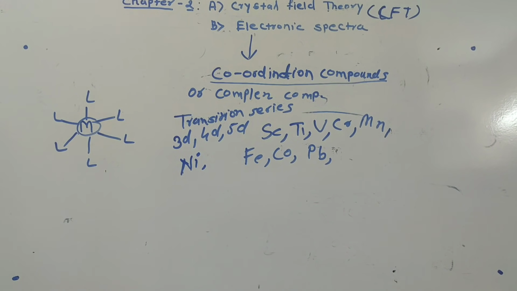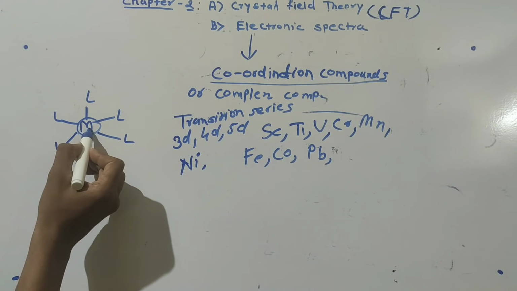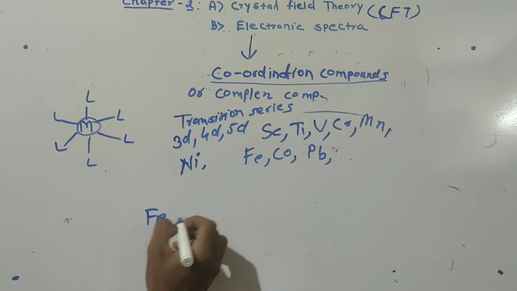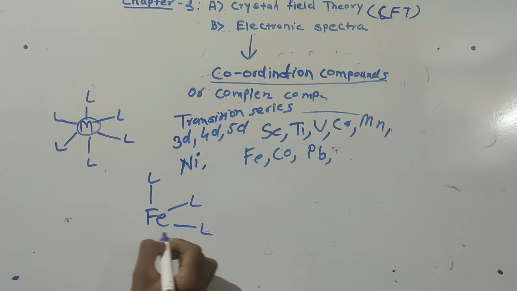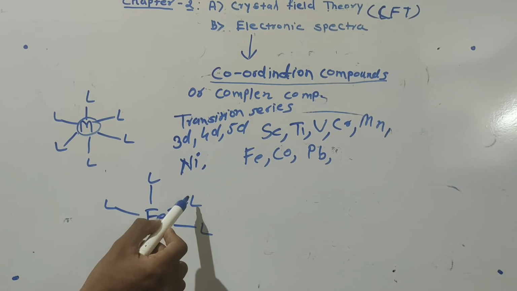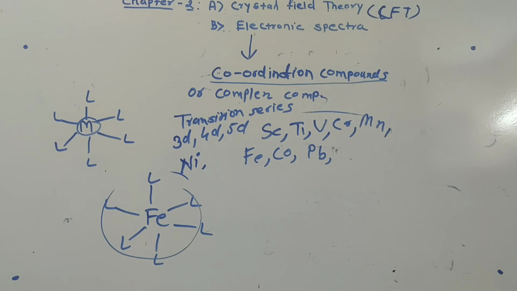Also, some lanthanide and actinide series metals may be present in the coordination compound. Such a metal atom is present at the center, so we call it the centrally situated metal atom. Suppose here is the Fe. If we take the Fe metal, it is attached with what? Ligands. So the central metal atom is surrounded by a number of ligands, and such a compound is called a coordination compound.